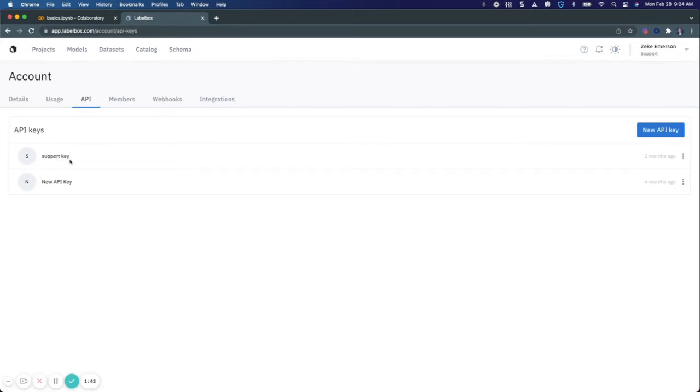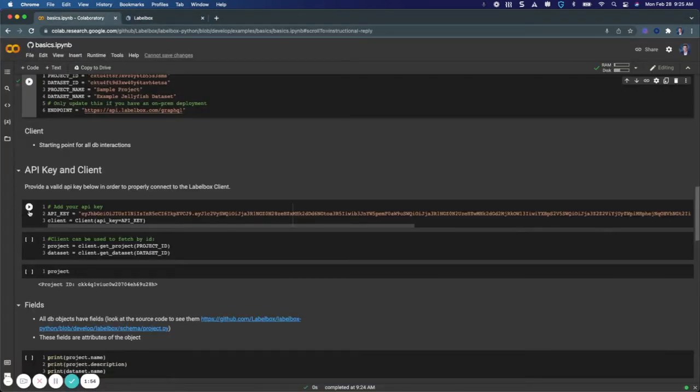So I'm using an old key that I've set a while ago. So we recommend you saving privately your keys that you create if you don't want to have to be returning here to create a new one each time you use the SDK. So I've set my API key here.